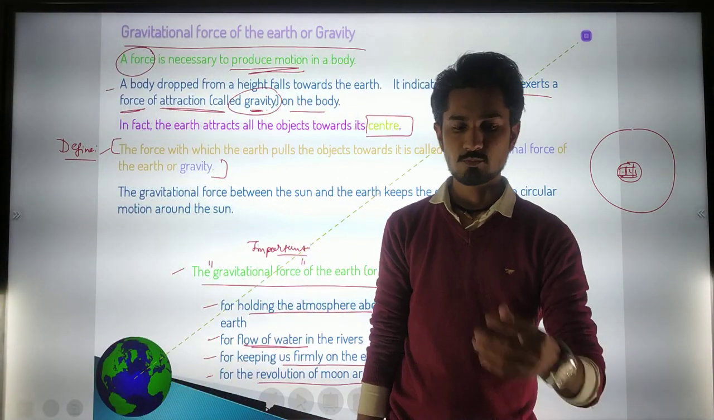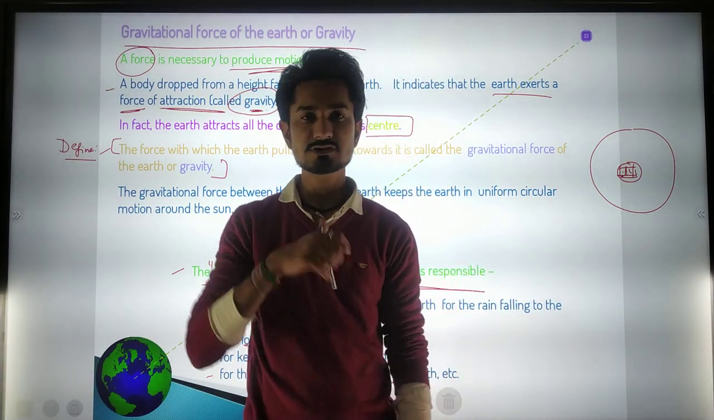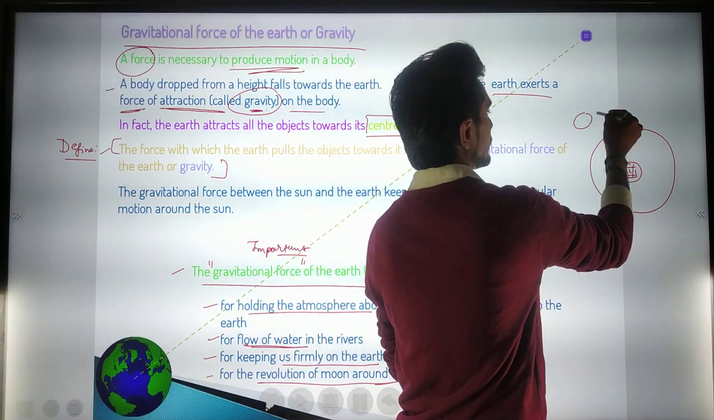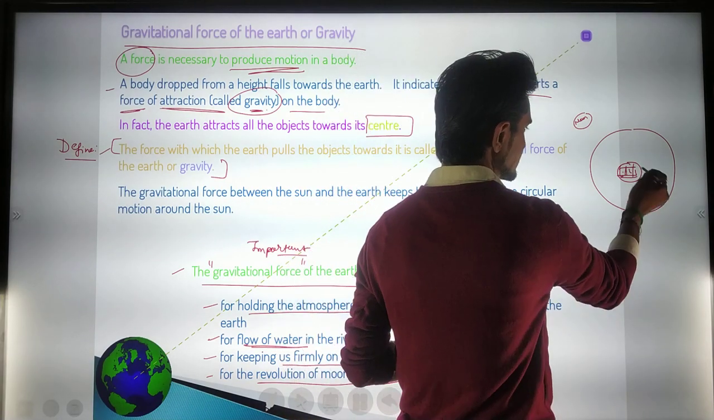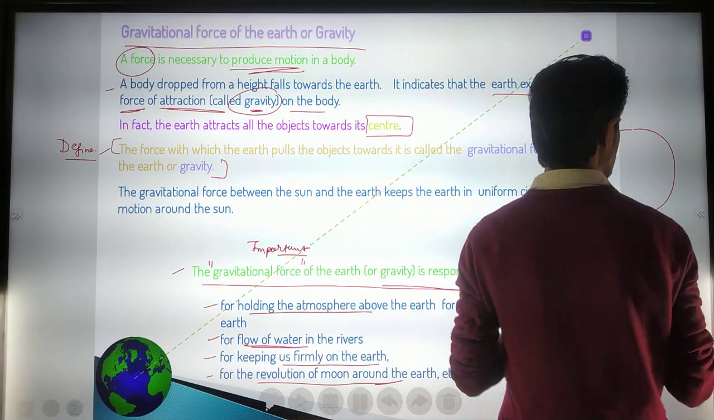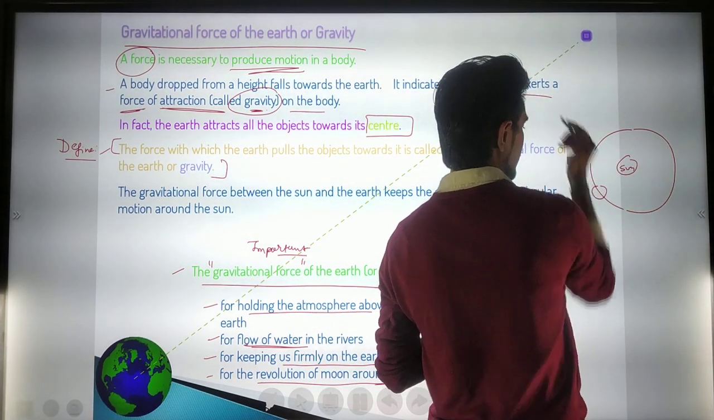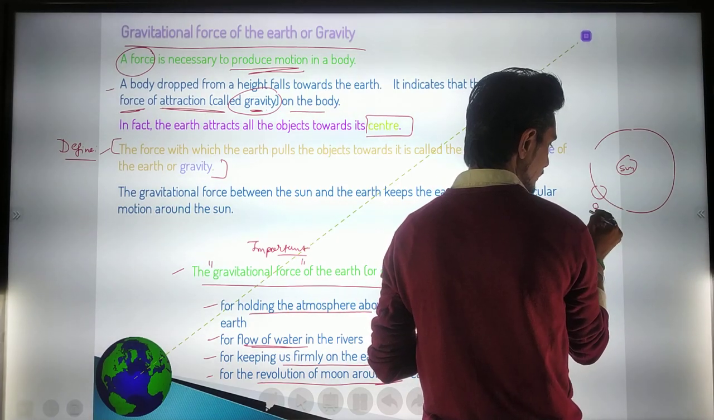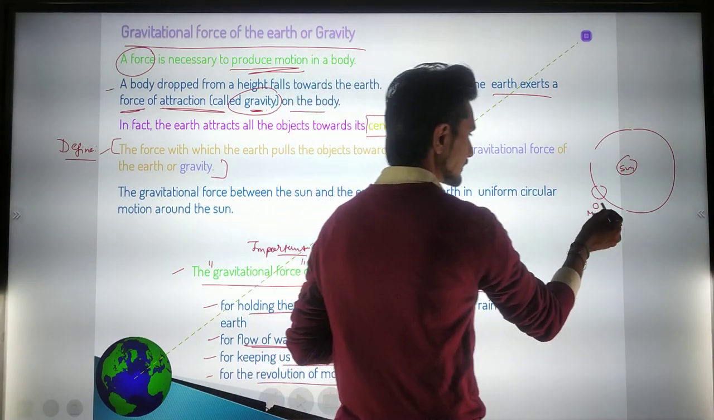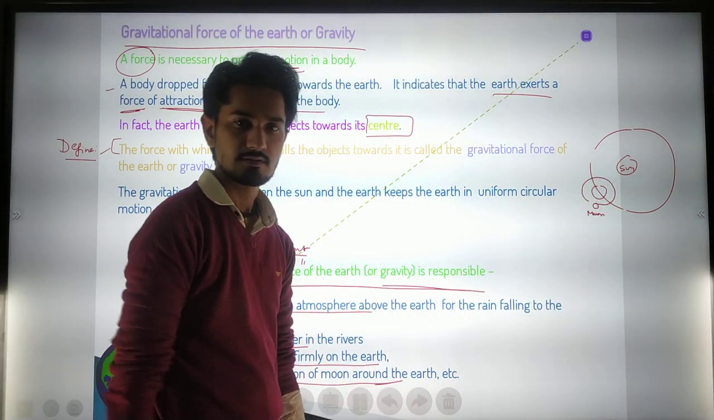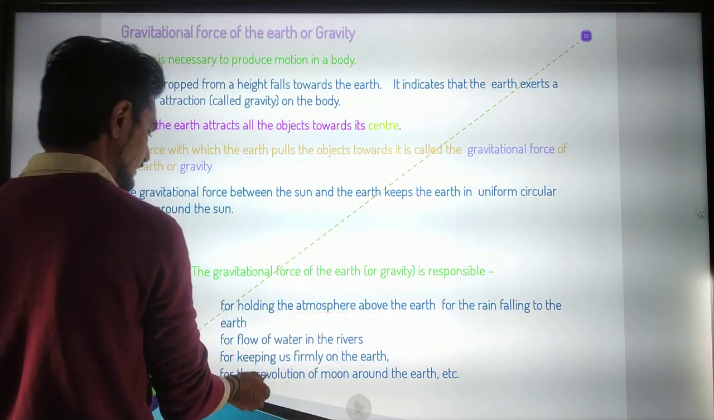Otherwise, the moon would also get thrown away from the earth. Because of our gravitational force the moon is revolving around us. Here is the moon. See, this is the basic idea: if this is the sun, then we are rotating here, and in our orbit we have a moon like this, so it is also revolving in this path. I hope you all are understanding. This is a very easy topic.